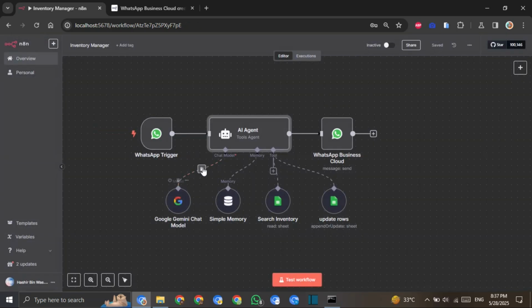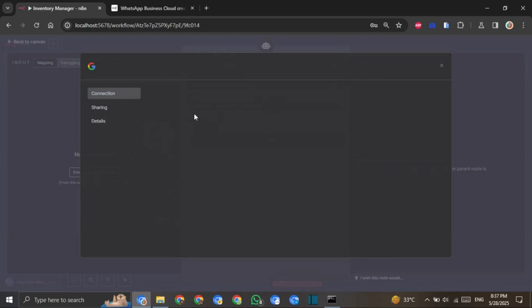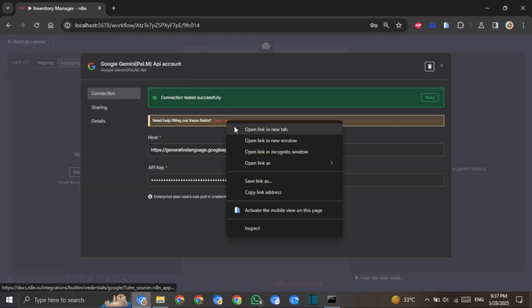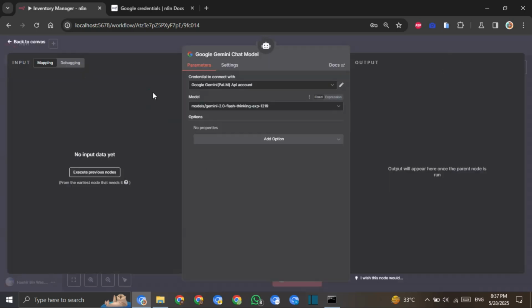Then the third node we have to connect is the chat model. I have used the Gemini chat model because it is also good. So we will connect the Gemini API, and here you can also see the docs on how to connect Gemini. Here you will connect your API key. I will also make a video on how to get the API key of Gemini. In the upcoming video, I will show you how to connect the WhatsApp API, and in the second video, I will show how to connect the Google API. If you want to do it on your own, it is very easy. You can do it by reading the docs.